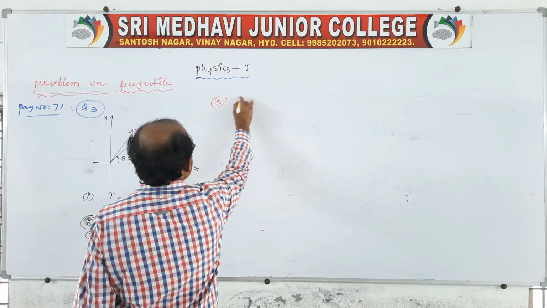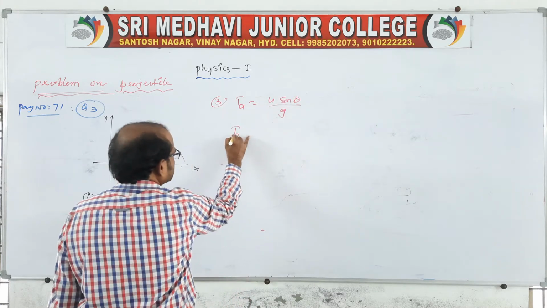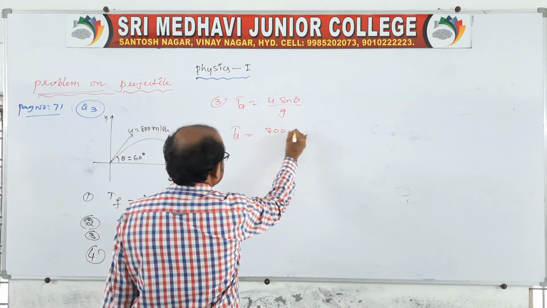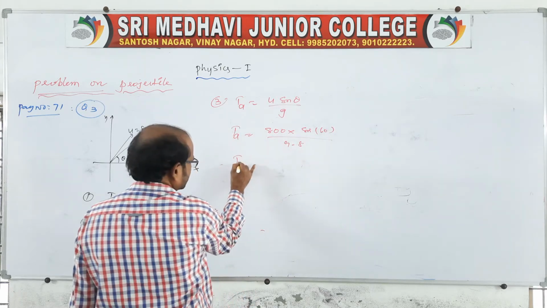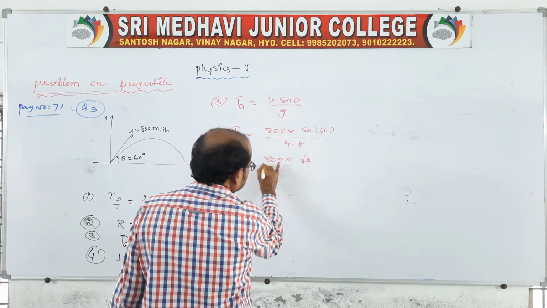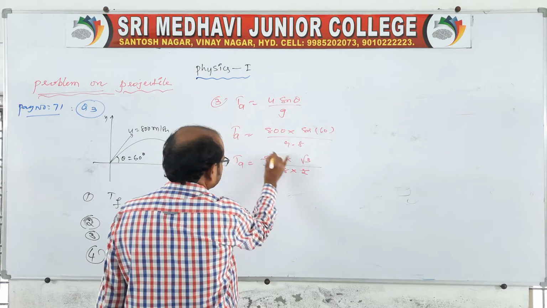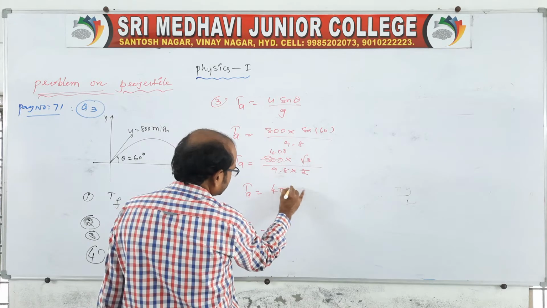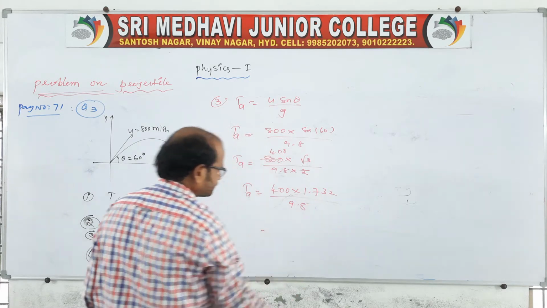Third one, time of ascent is asking u sin theta by g. Then time of ascent is equal to u, that is again 800 sin 60, yes we know, and g is 9.8. So time of ascent is equal to 800 into sin 60, which will be root 3 by 2, right? 2 into 9.8. So that again 400 times will be cancelled. Time of ascent is equal to 400 into 1.732 by 9.8.